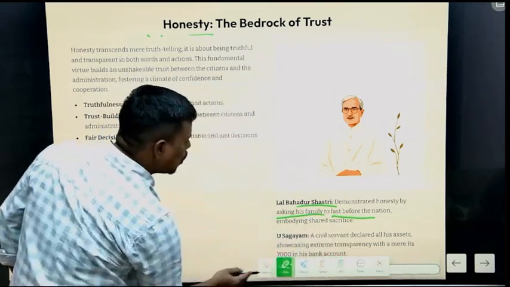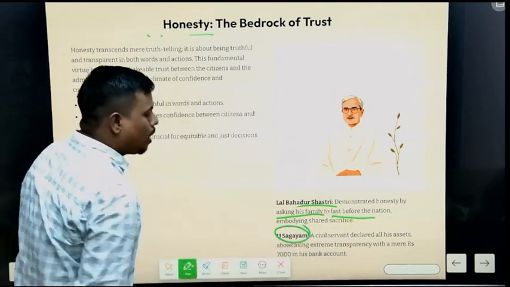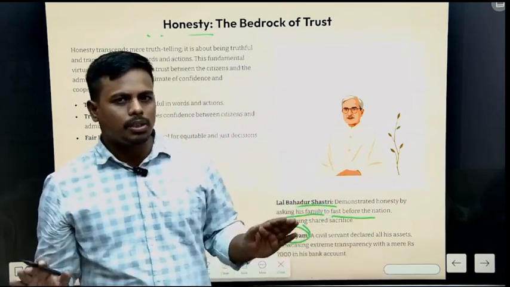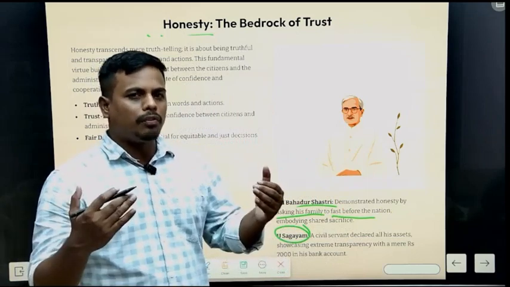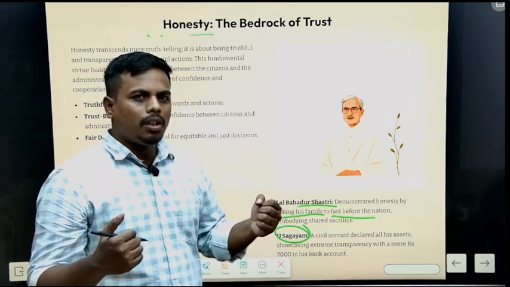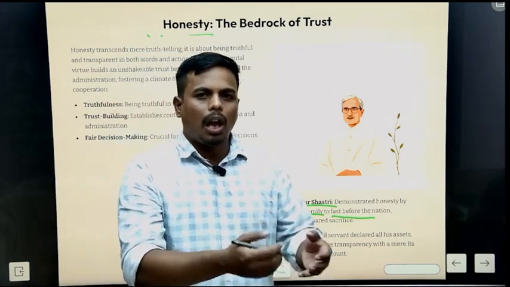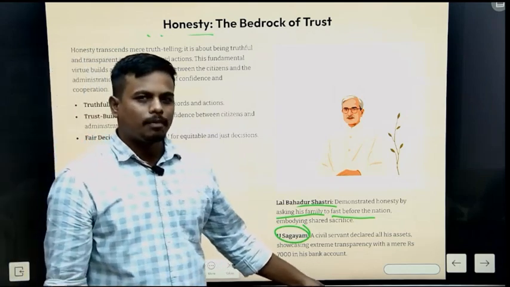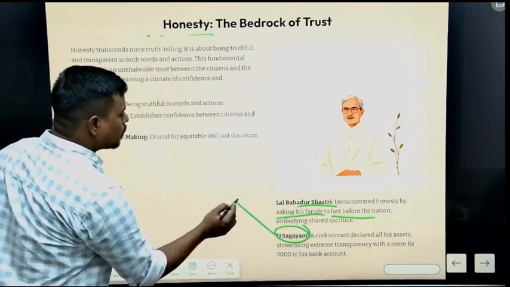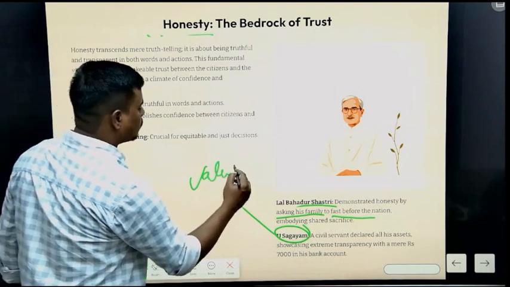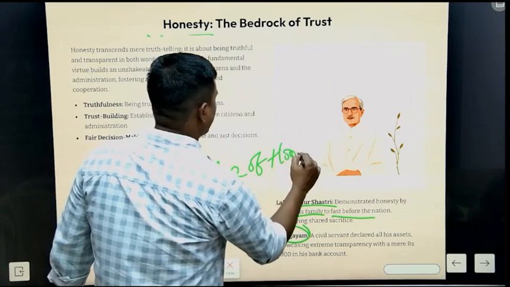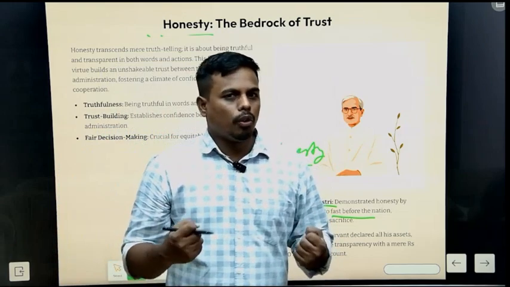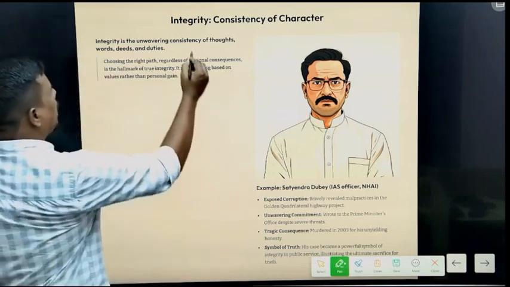Another example is U Sagayam, a civil servant who declared all his assets, worth 7,000 rupees, before he started fighting corruption. That means he is showing others that he will declare himself a corruption-free person before fighting corruption. That shows his value of honesty. Remember, to be honest, you should be rock solid in following these values. The next term is integrity.